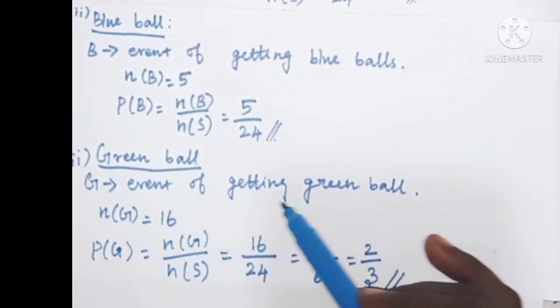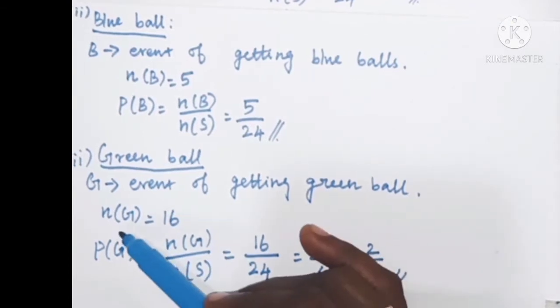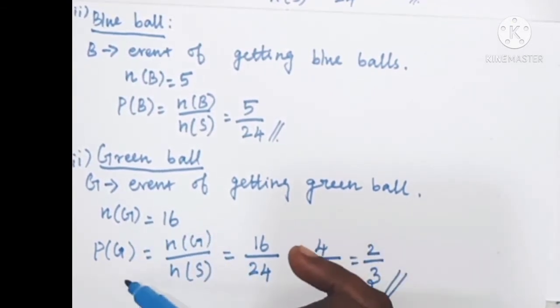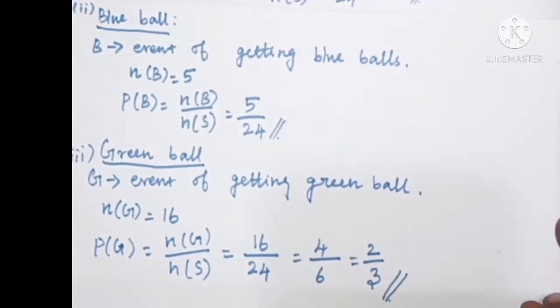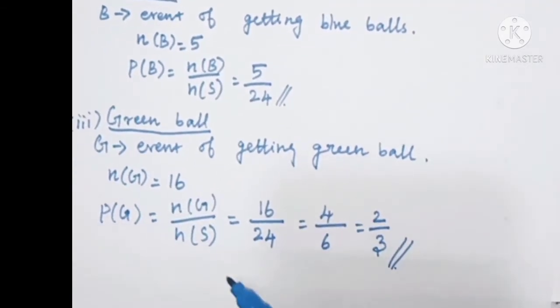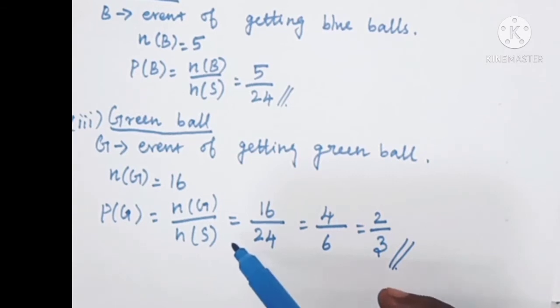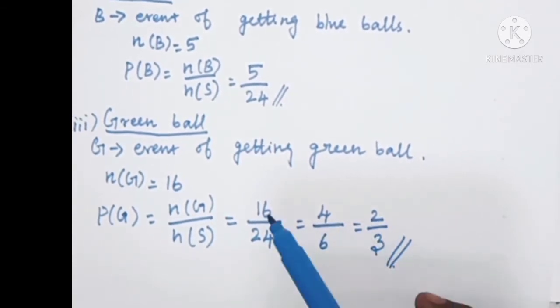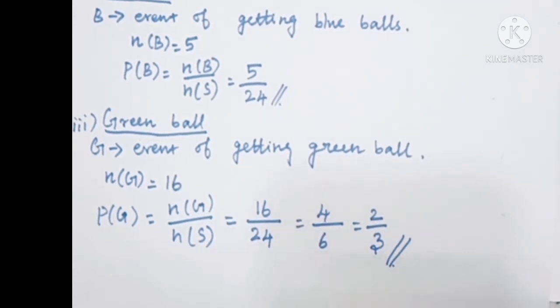Next is the green ball. G is the event of getting a green ball. N of G is equal to the number of green balls, which is 16. So the probability of G is equal to n of G divided by n of S, which is 16 divided by 24. Cancelling, we get 2 8s are 16 and 3 8s are 24. 2 by 3 is the answer.